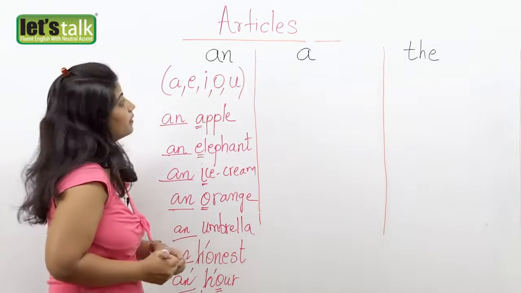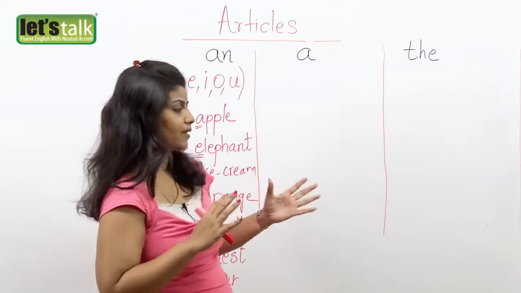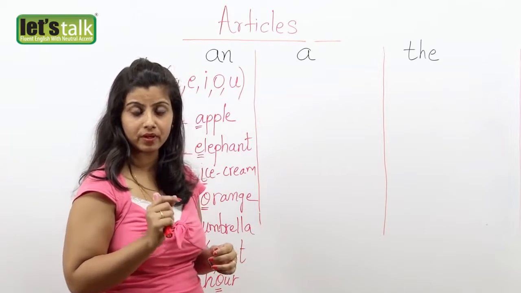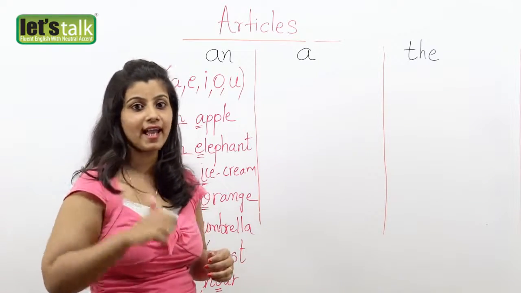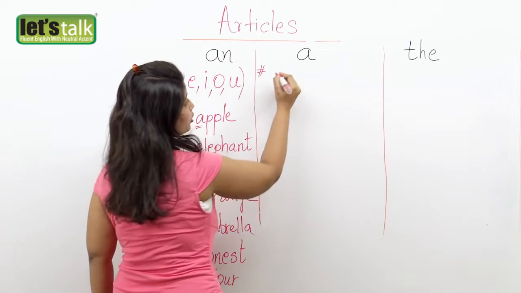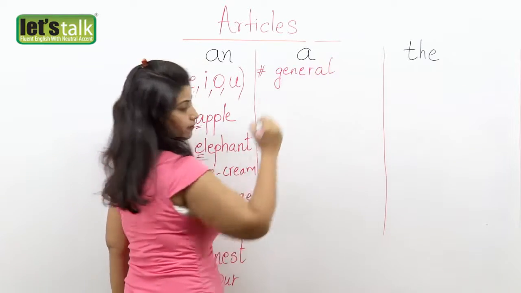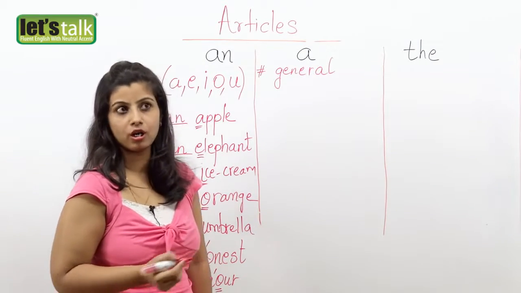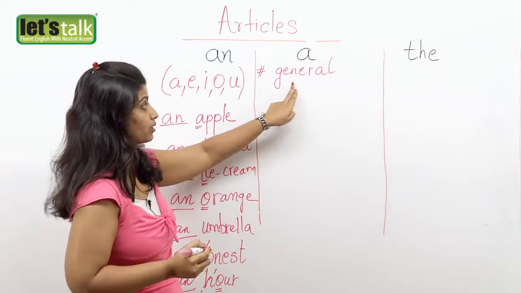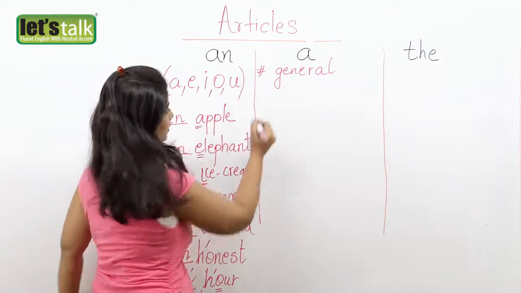Okay. Now let's come to the article A. A might sound confusing, but it's not, because I'm going to give you easy tips to remember when to use the article A. You use the article A when you are talking about something in general. Okay? If you want to say a book, a ship, a sandwich, that's when you write the article A because you're talking about something in general.